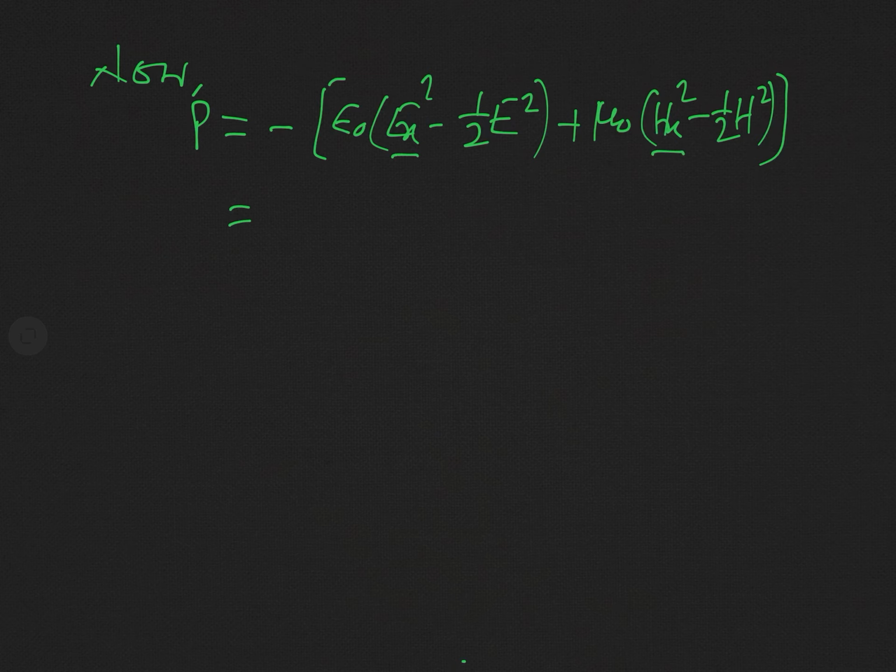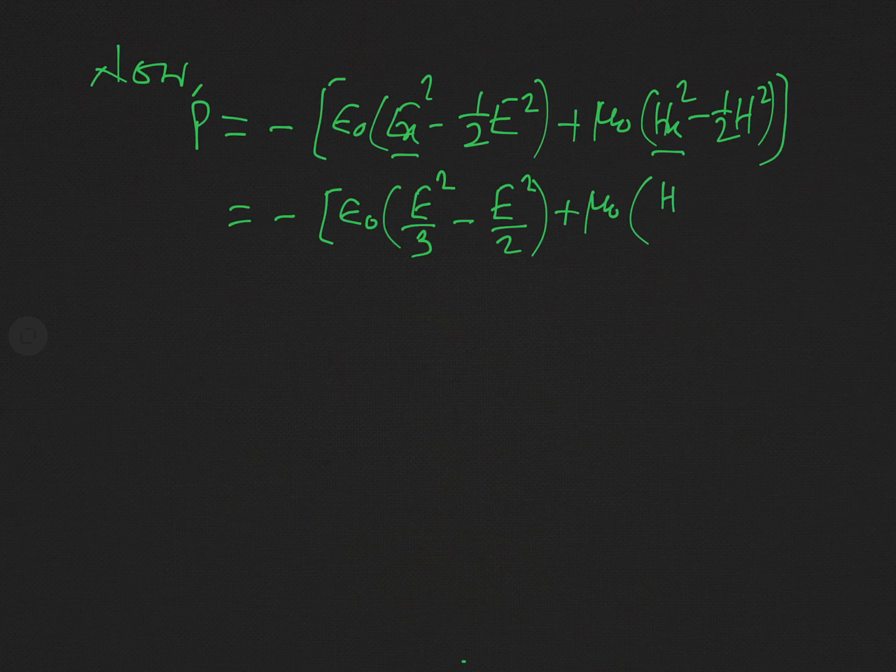Substitute the values of Ex square and Hx square in the general expression. This is minus epsilon naught into E square by 3 minus E square by 2, plus mu naught into H square by 3 minus H square by 2.